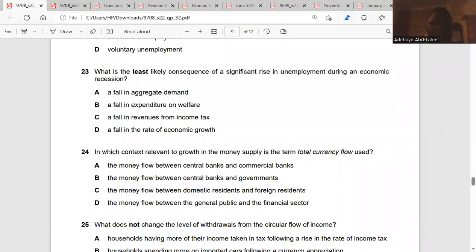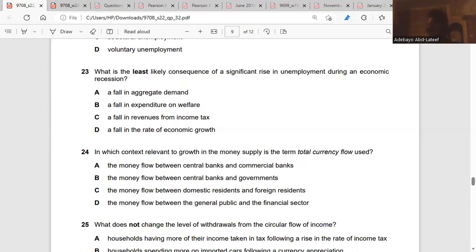What is the least likely consequence of a significant rise in unemployment during an economic recession? When there's recession in an economy, it will not affect government expenditure on welfare. Welfare will still be there. But aggregate demand will fall. Revenue in income tax will fall because there's not going to be employment and the economic growth rate will fall. So the only thing that is not going to be affected is the expenditure on welfare. So government will still spend.